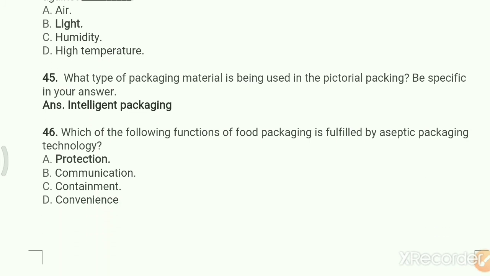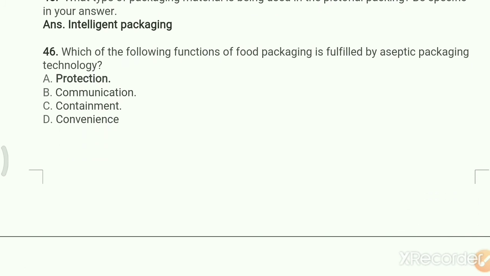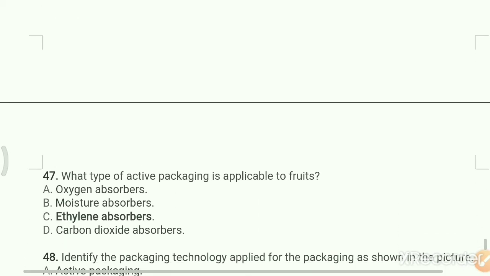What type of packaging material is being used in the pictorial packing? The answer is intelligent packaging. Which of the following functions of food packaging is fulfilled by aseptic packaging technology? Option A, protection; B, communication; C, containment; D, convenience. The right answer is protection.